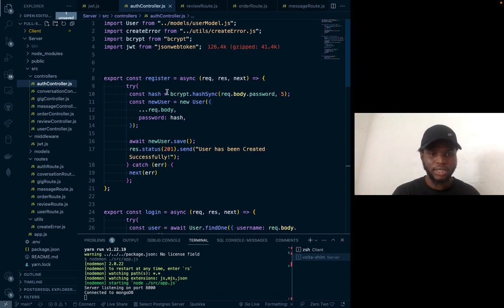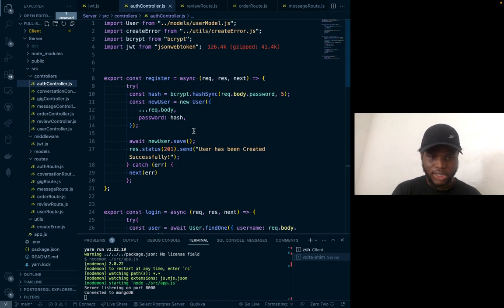So here you can see my register, and you can see I'm also using Bcrypt here. The reason I'm using Bcrypt is so that it can hash the user password. Even I myself, if I go to my database, I won't be able to know the kind of number this user is inputting as a password. It's going to hash it to a random, very large number that nobody else can know except the user that input that password.